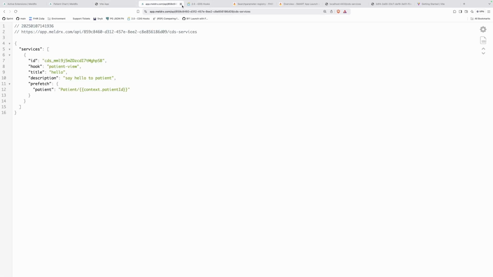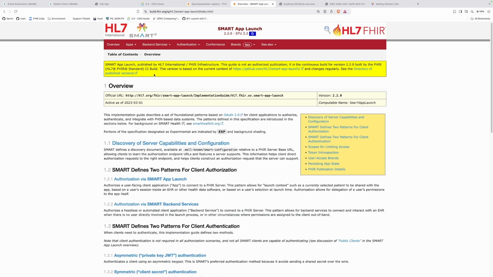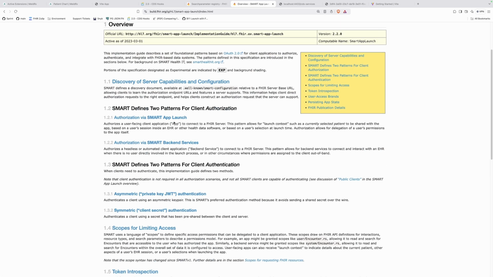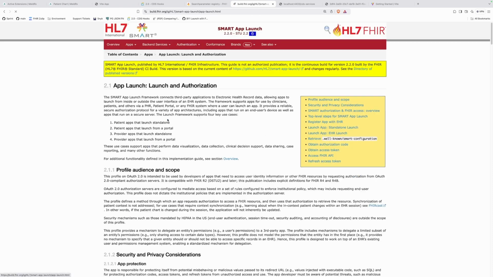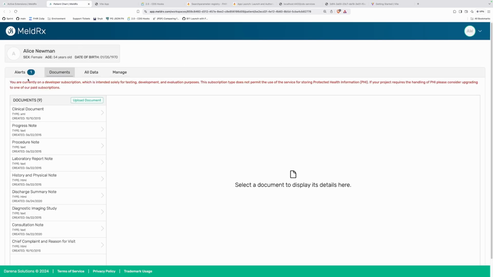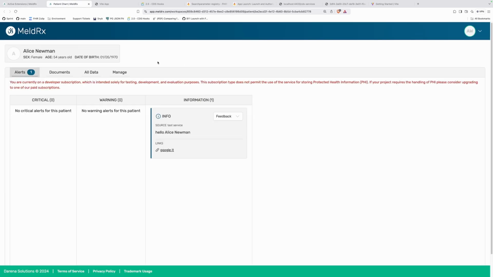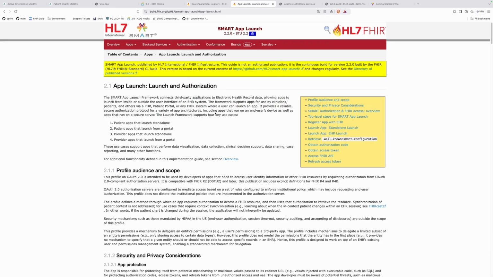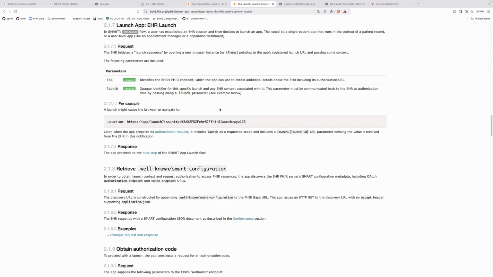So yeah, I think let's start there. I'm gonna close this tab where I have the CDS service. I'm gonna go to smart launch. And let's go ahead and take a look at the app launch. So the SMART application can be launched in two ways: when you just launch the app, or when the EHR launches the app. So we are in an EHR, we're going to click on a link, and that is going to launch the app. So it's going to be an EHR launch that we want to be looking at, okay? So in the SMART specification here, I want to look for app launch, EHR launch.